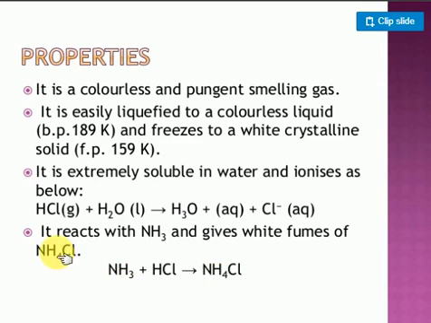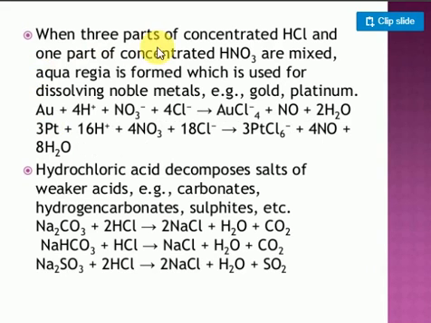Whenever chlorine gas is liberated, if you want to justify it, take ammonium hydroxide solution and pass the chlorine gas. You get hydrochloric acid, which reacts with ammonia and forms ammonium chloride, and dense fumes will come. By these dense fumes you can easily identify whether it is a chlorine compound or not. This is one of the tests used in the laboratory to identify chlorine compounds. Next, when 3 parts of concentrated hydrochloric acid and 1 part of nitric acid are mixed, it is called aqua regia.